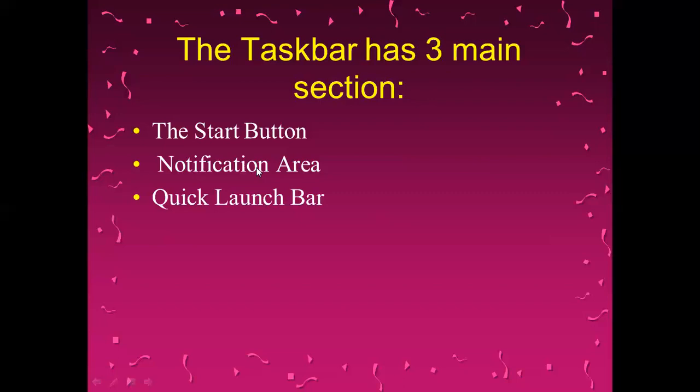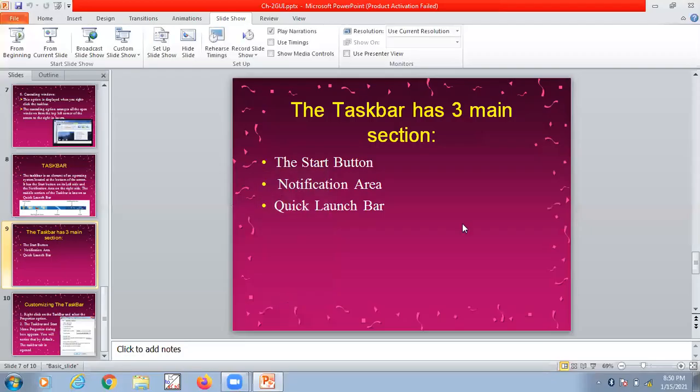Then comes the notification area. So what is the notification area? The area that contains the clock and other program icons, which provides the status and notification about the programs running on the computer. Let me show you my notification area. Give me a second. So here is my notification area. In this notification area, there is a Bluetooth button. It has a timer. It shows whether a connection is there or not. So it is giving me notifications about the icons that are present or running on the computer.